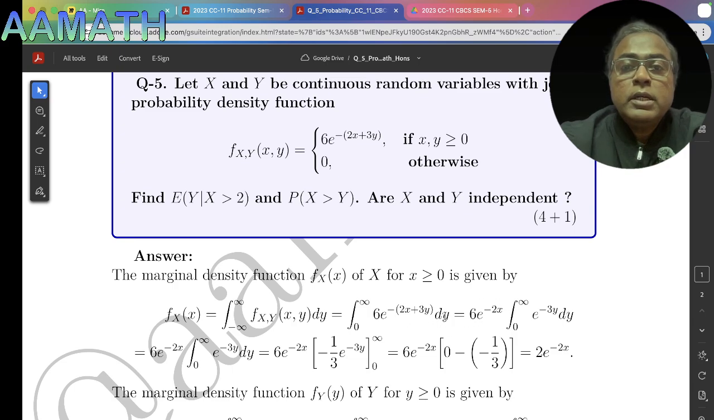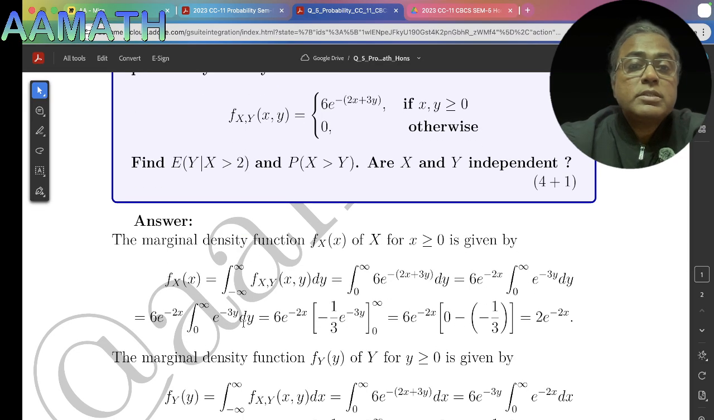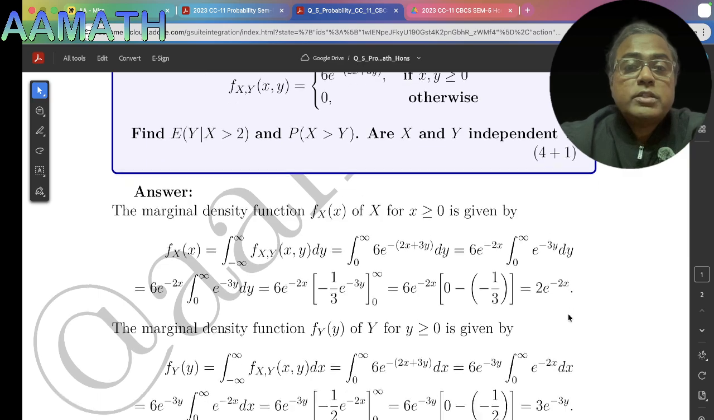So this integration depends on y. Here e to the power minus 2x is constant, it does not depend on y, so taking it outside of the integration, e to the power minus 2x, times the integration of this: e to the power minus 3y by minus 3, lower limit 0, upper limit infinity. So we get e to the power minus infinity, this limit tends to 0. So we get 2 e to the power minus 2x.